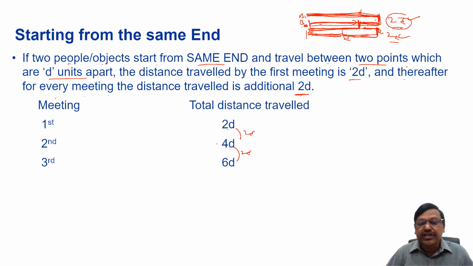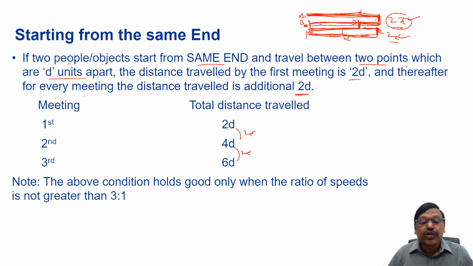However, here the condition is that the ratio of the speeds should not be greater than 3:1. For opposite ends I said it should not be greater than 2:1, but if they start from the same end, the shortcut holds good only when the ratio of the speeds is not greater than 3:1. Up to 3:1 it is okay.